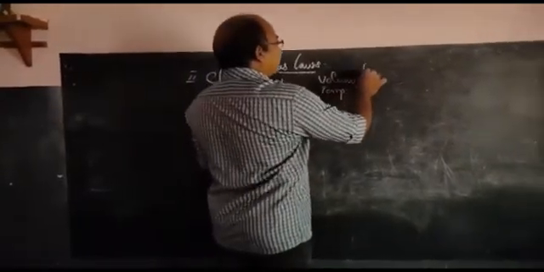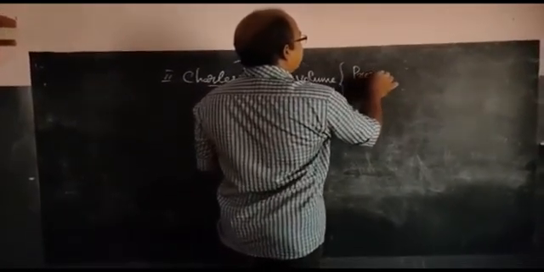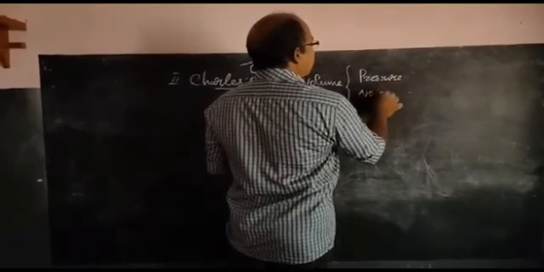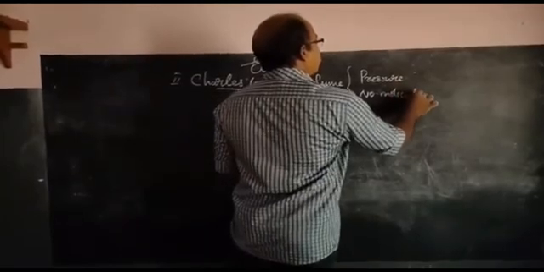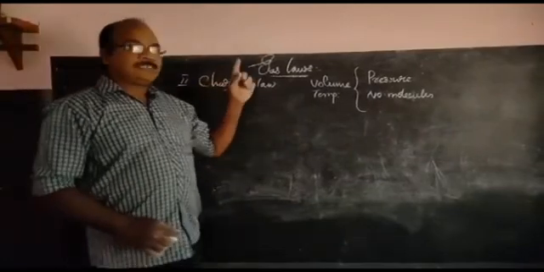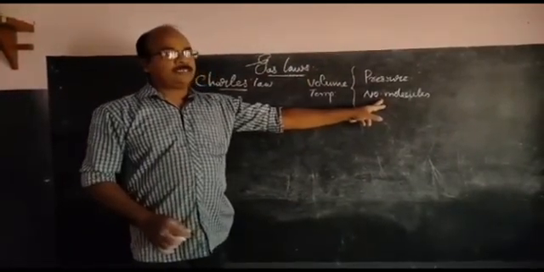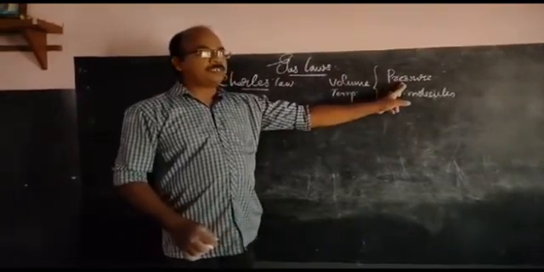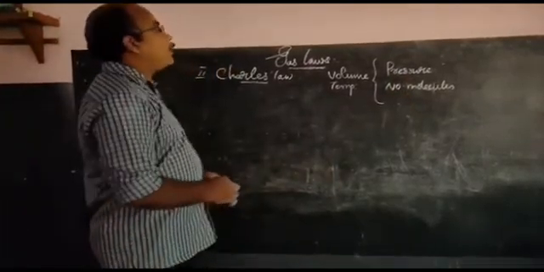Here the factors kept constant are pressure and number of molecules. When we discussed Boyle's law, we saw temperature and number of molecules were kept constant. But here in Charles' law, the factors kept constant are pressure and number of molecules.